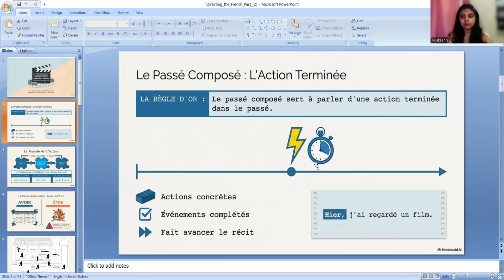Now, here's the example. Hier, j'ai regardé un film. Yesterday, I watched a film. So now here, j'ai regardé un film. It has already happened in the past. We are not talking about it now. We are talking about it in the past. Here, yesterday. So for that, we have used here the passé composé.